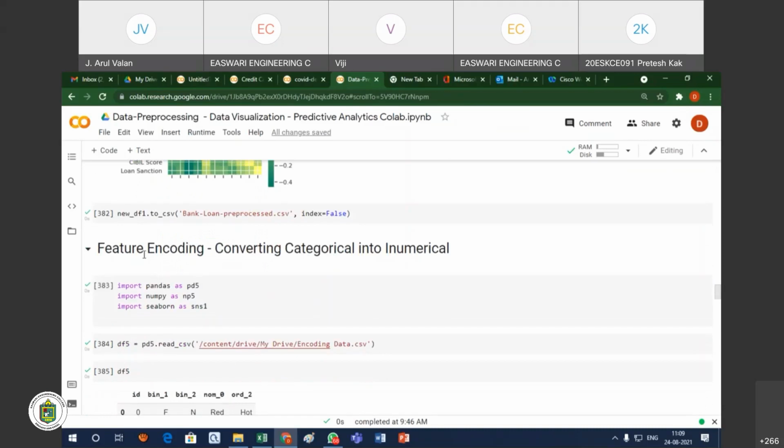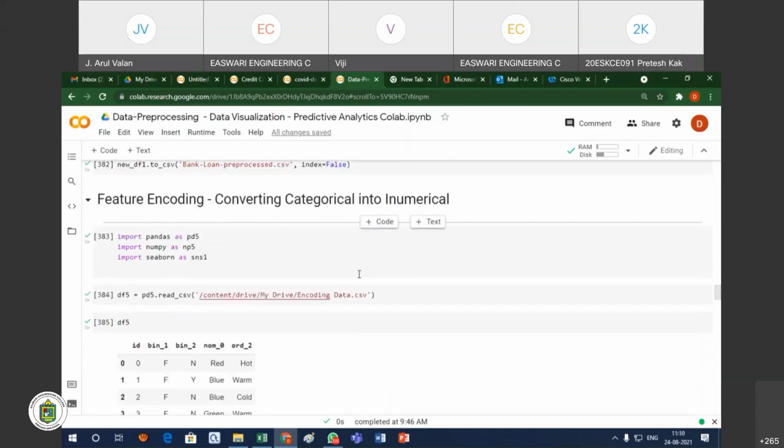Another thing I already told you: we have to convert the categorical value. Another way is mapping. Earlier we mapped the categorical value into the numerical value. So this is another way we can convert the categorical into the numerical value.